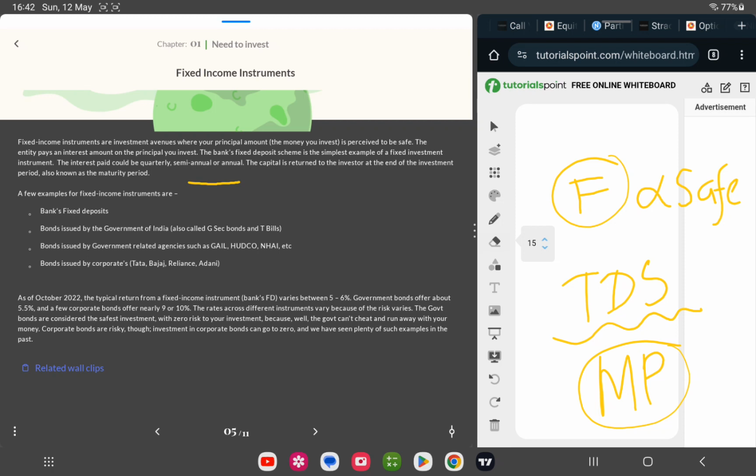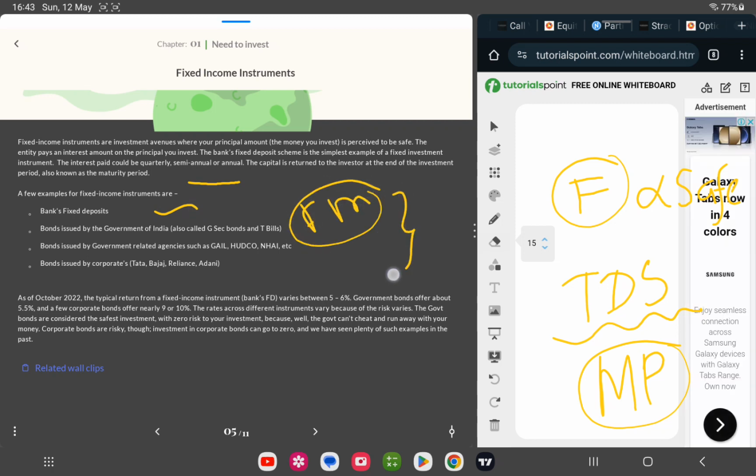A few examples of fixed instruments: fixed deposits, bonds issued by the government of India called G-Sec bonds or T-bills, that is treasury bills, then bonds issued by government-related agencies. They are not technically the government, but the government has given them the right to issue bonds. And then bonds issued by corporates, like Tata, Bajaj, Reliance, Adani, all these are corporates.